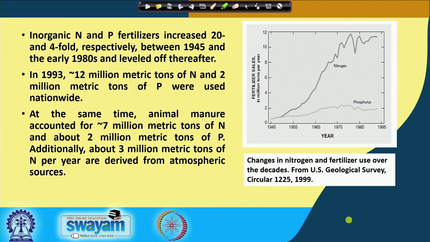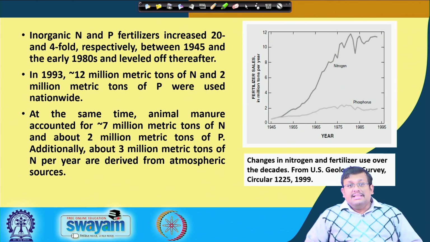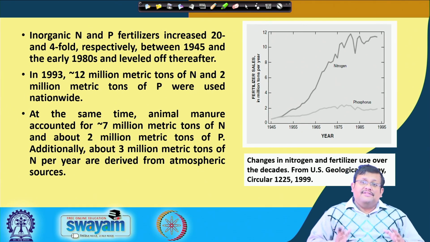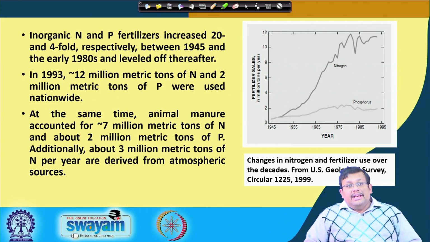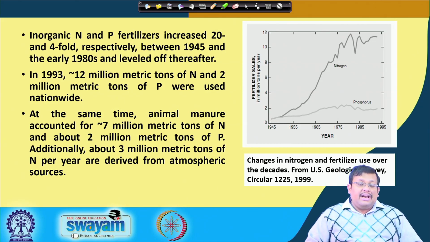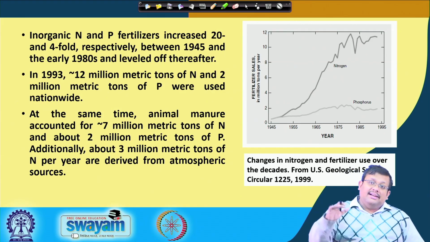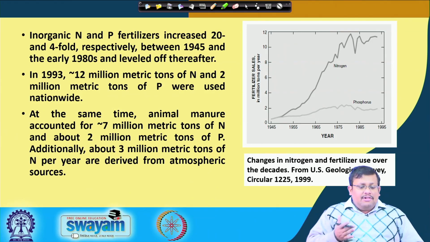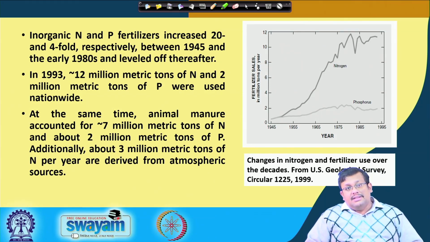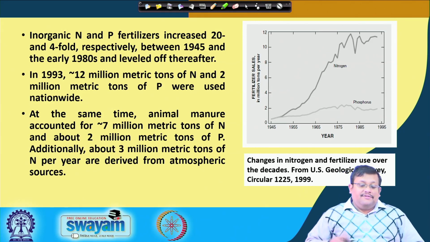So, what is the current status of nitrogen and phosphorus fertilizer consumption in both the US as well as in India? Let us consider first the US condition. Inorganic nitrogen and phosphorus fertilizer increased 20 and 4-fold respectively between 1945 and the early 1980s, and after that they leveled off. In 1993, around 12 million metric tons of nitrogen and 2 million metric tons of phosphate was